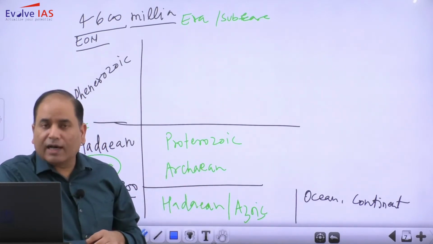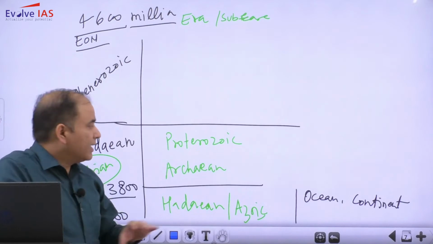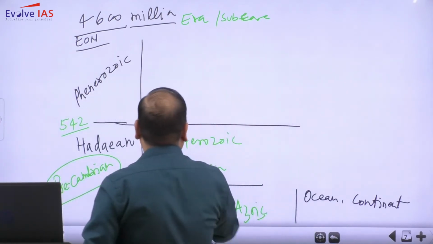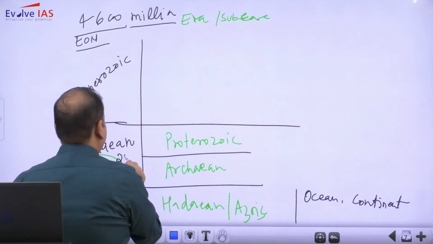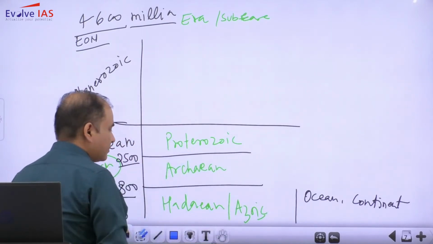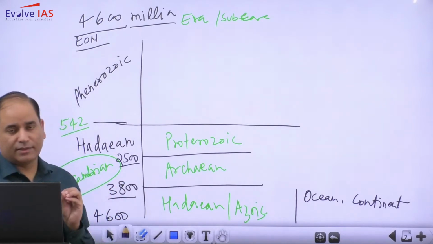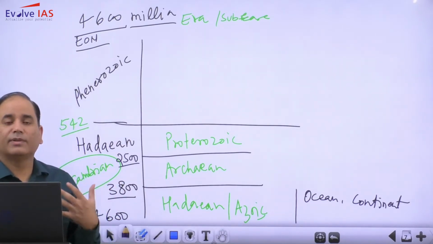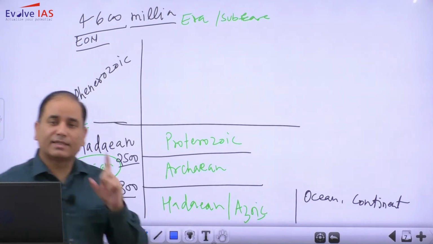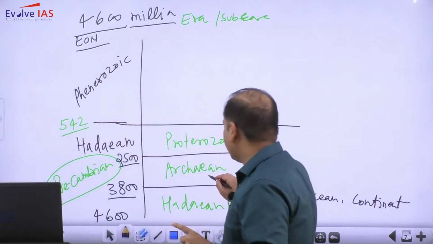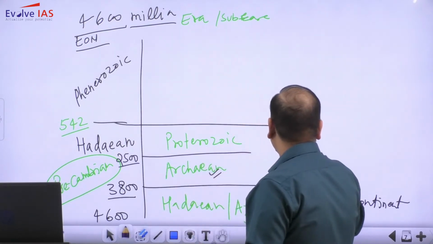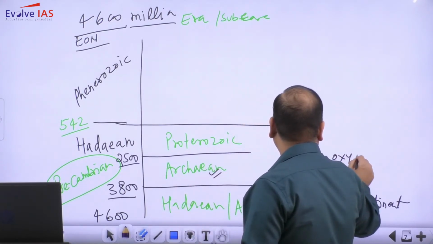Now moving to this Archean, as I said, Archean starts from 3800 and goes till 2500 million years. In this Archean, there have not been many changes. Of course, some gases have been added to the atmosphere, but still in this Archean time period there is no oxygen.